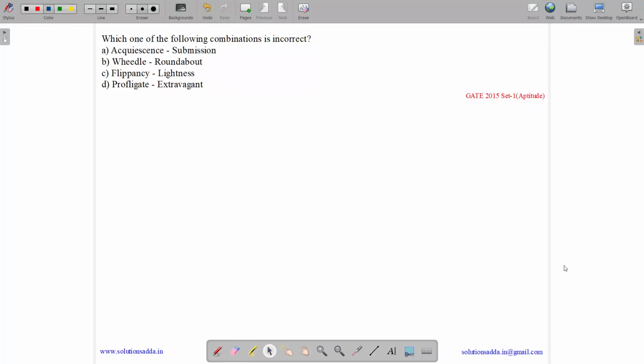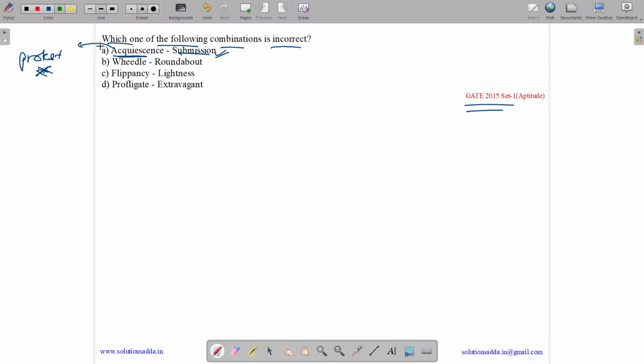This question belongs to GATE CSE 2015 Set 1 and the subject name is Aptitude. So the question states, which one of the following combinations is incorrect? So first we have acquiescence and submission. So what is the meaning of acquiescence? Acquiescence means to accept without any protest. So if we are accepting something without any protest, then it is called acquiescence. And submission has the same meaning. So it is a correct relationship.